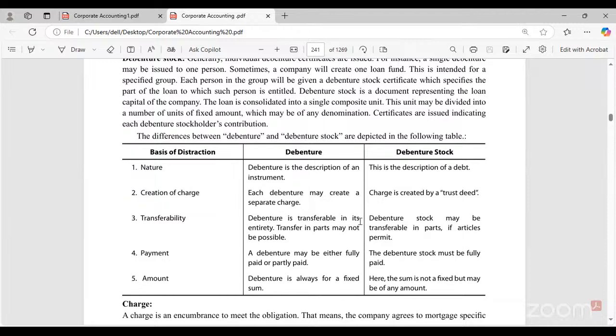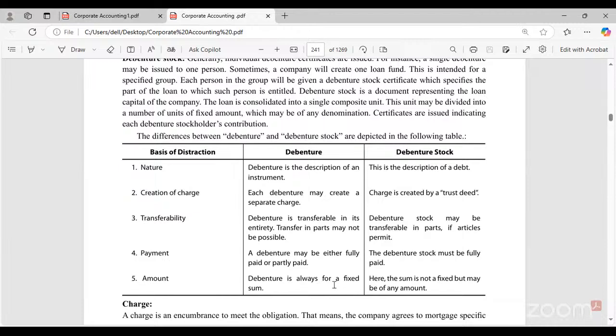Debenture is transferable in its entirety. Transfer in parts may not be possible. Debenture stock may be transferable in parts if the articles permit. Now, debentures we can transfer completely, but half of the debenture cannot be transferred. Whereas debenture stock can be transferable in parts if it is mentioned in the articles of association. A debenture may be either fully or partly paid, whereas a debenture stock must be fully paid. It should be fully paid, whereas for debentures, fully or partly paid can be possible.